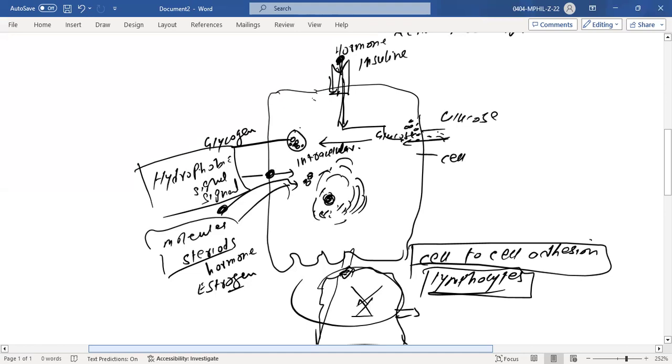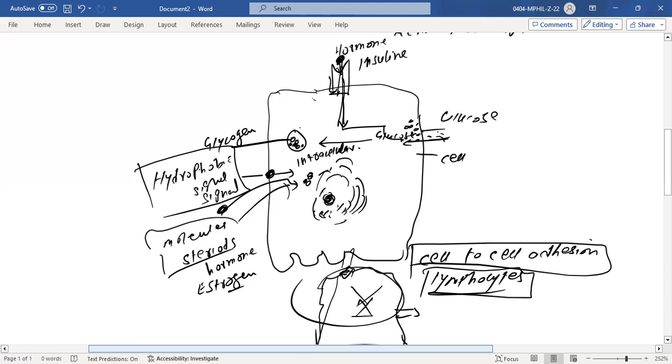They have the receptors, and these receptors are their ears, and they have a signaling cascade. That is actually their brain to process that information and lead that information to the target. So the method of communication is different in the case of cells.